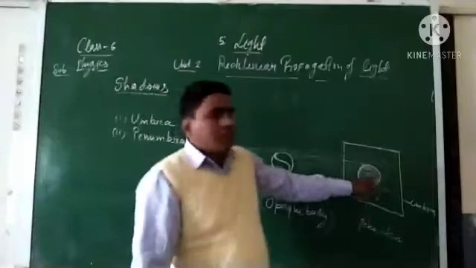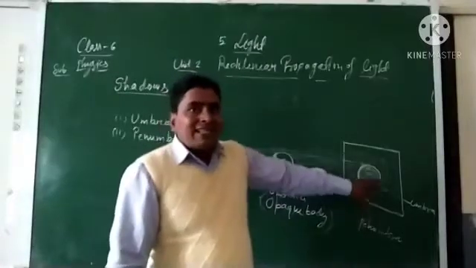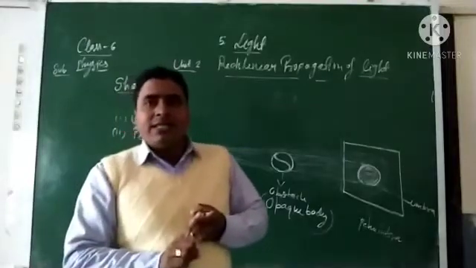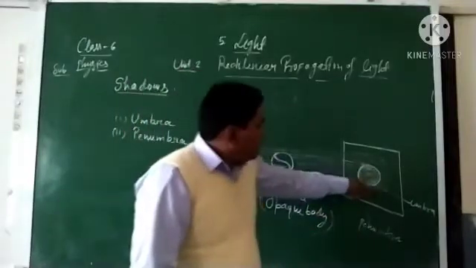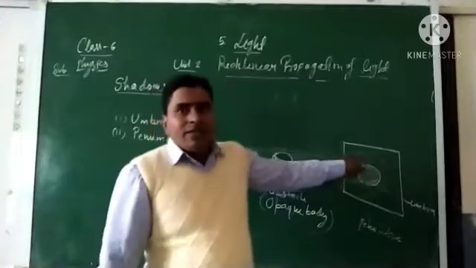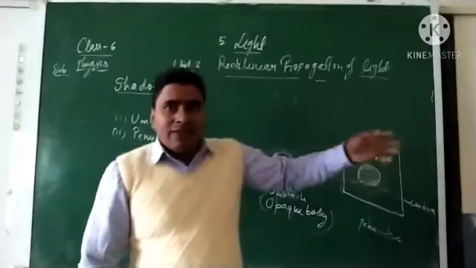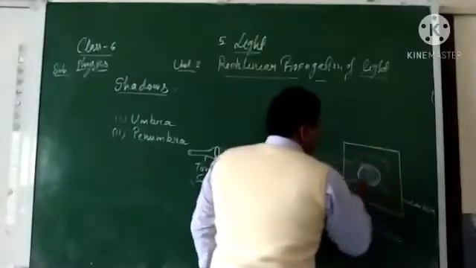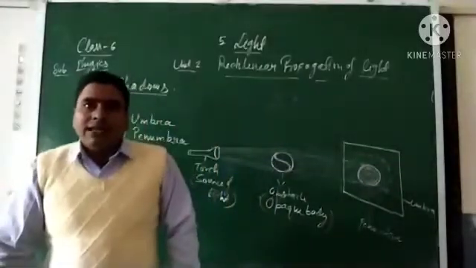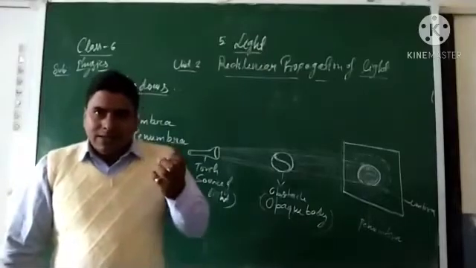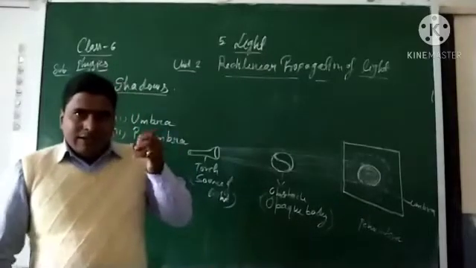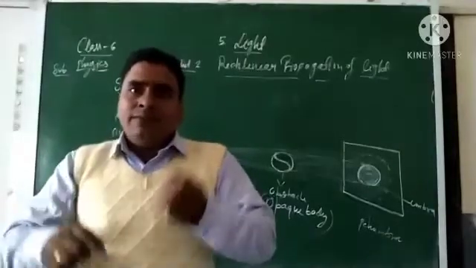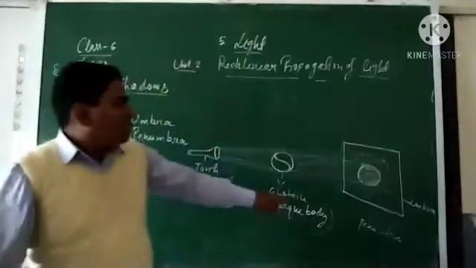That particular dark region is called a shadow, and it is completely dark, mostly dark. So it is umbra. And neighboring this region, around this region, is a slightly dark region, a dull region, not totally dark. Some brightness is included. That is called penumbra.